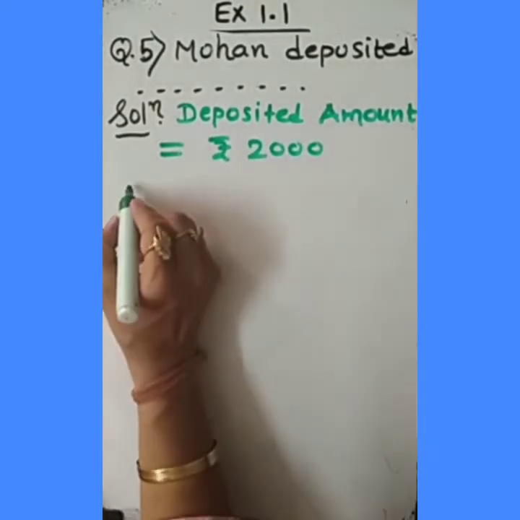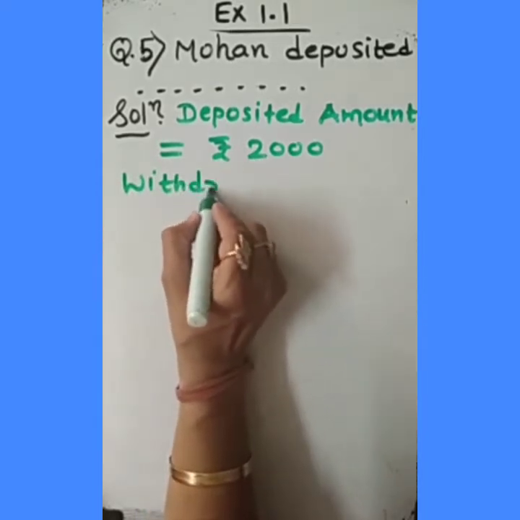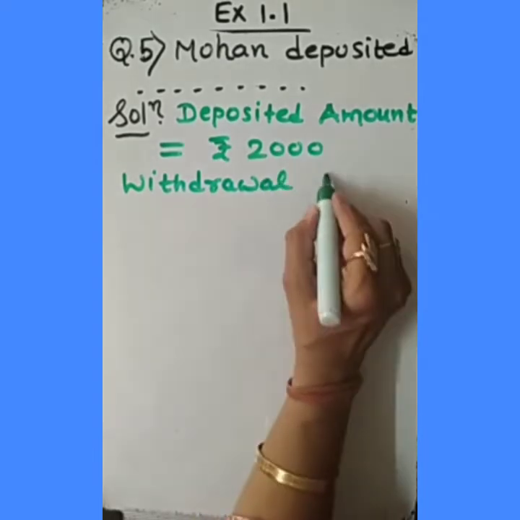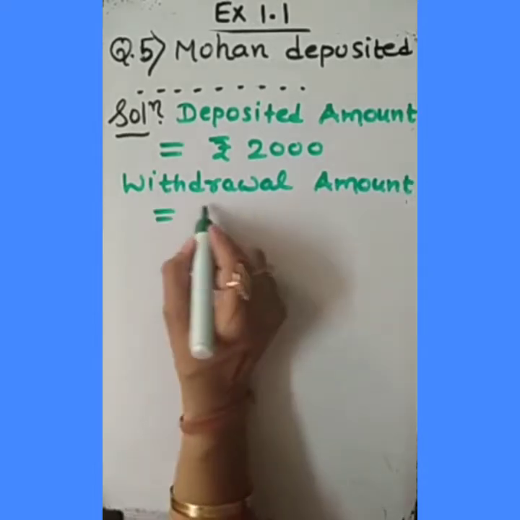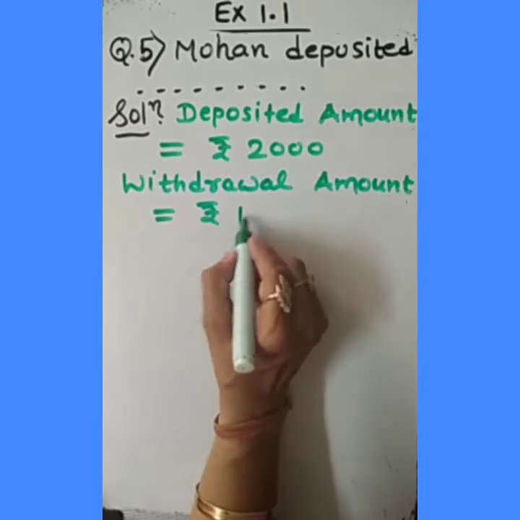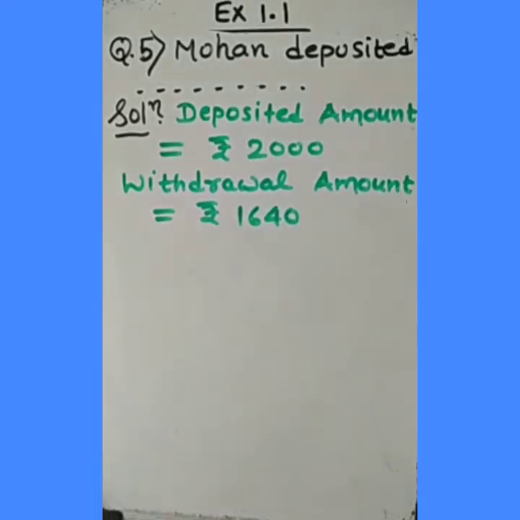Then second, withdrawal amount, that is called withdrawals. Withdrawal amount, that we need to mention, that is rupees 1640. Right? Now, as we know, this will be calculated as positive and this will be negative.